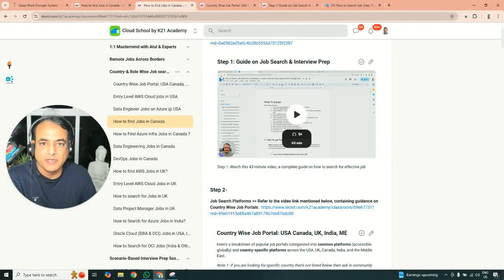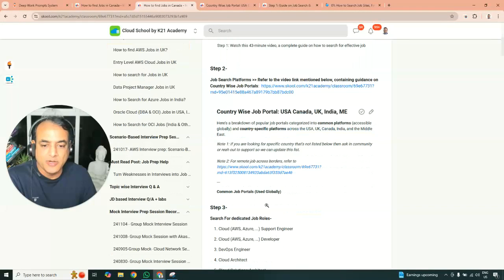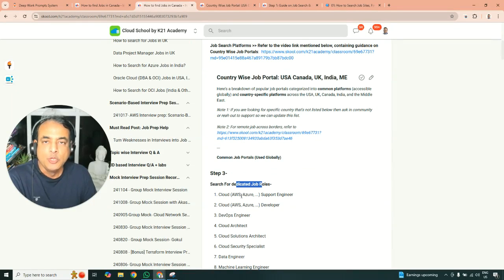Once you've done the job portal, then we are going to look at what kind of jobs you're going to do. First, begin with a bigger search. Let's suppose you're looking for a cloud job, whether it's AWS, Azure, Google, or Oracle. Just type the word cloud and you'll see results. Then you narrow down further to AWS, and then further to, for example, AWS developer, AWS DevOps, AWS architect, AWS security engineer, AWS migration, and so on, or project manager, program manager, like those. Similarly, replace AWS with Azure, and so on. You can also search skills like Terraform, Kubernetes, Ansible, Docker, and so on. You'll get tons of results.